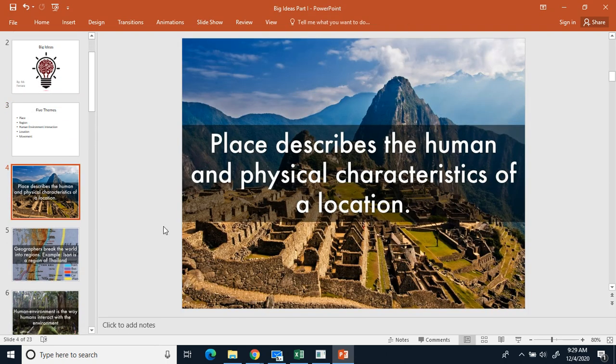So place describes the human and physical characteristics of a location. For example, in the picture here, this is Machu Picchu. If you're doing a place description of this, you would talk about how there are some ancient ruins that you can see. You're high up in the mountains. There's a wall running down this area right here, an ancient wall. So that's the description of the area. On a mountain, ancient ruins, some walls there, and you can see a whole bunch of other mountains around you. And that's a description of where you're at.